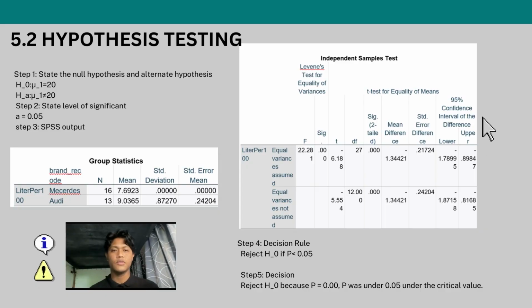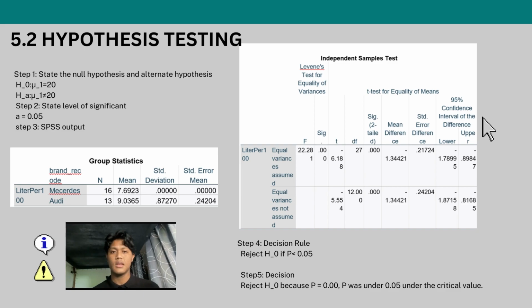At 5.2, hypothesis testing, the process of testing a hypothesis relies on certain sample data and probability theory to determine if it can be rejected or not. In this section, we are measuring the reasonableness of the hypothesis and determining whether it should be rejected or not using independent sample t-test and ANOVA. To make a hypothesis test, we use five main steps. The first step is to state the null hypothesis and the alternative hypothesis.